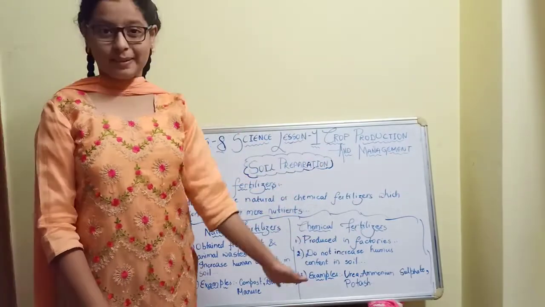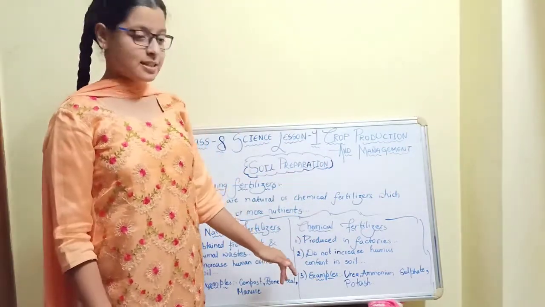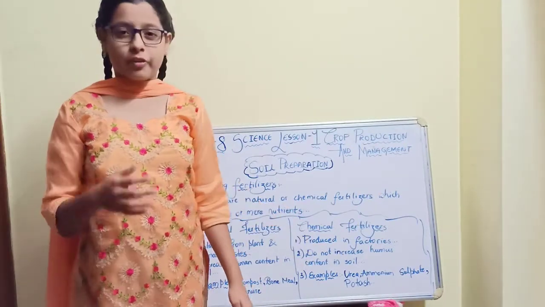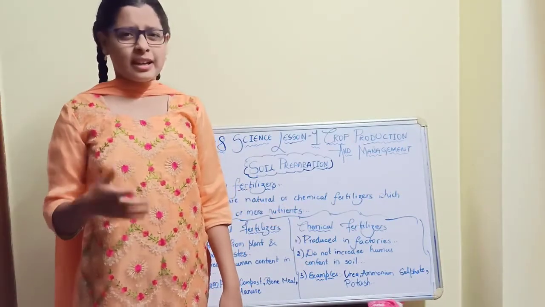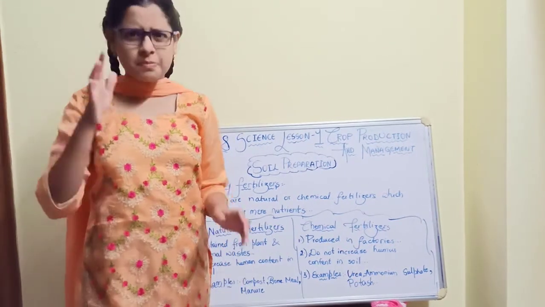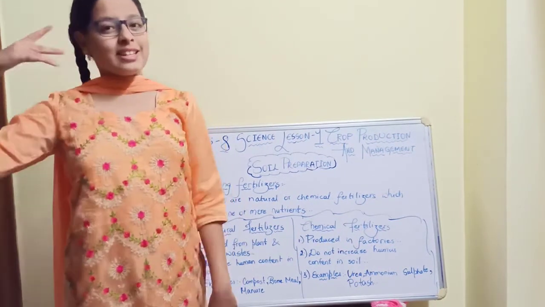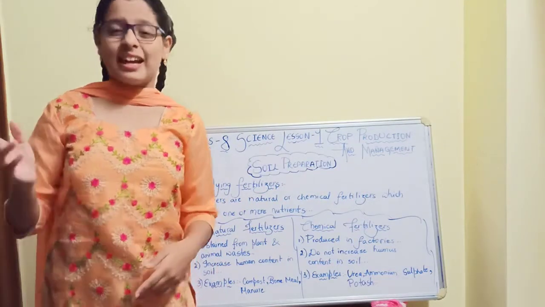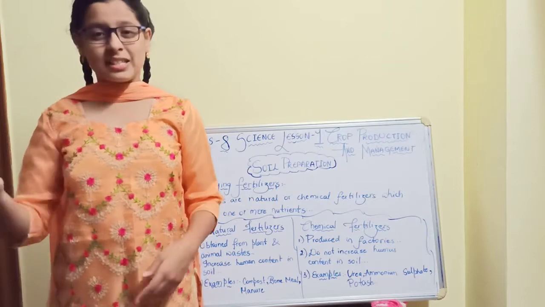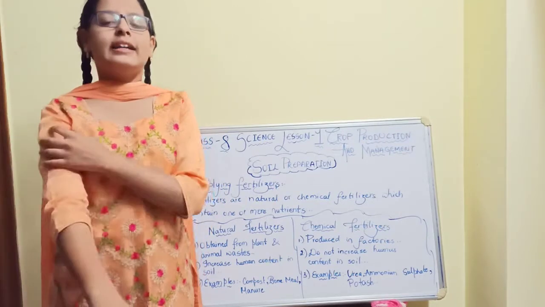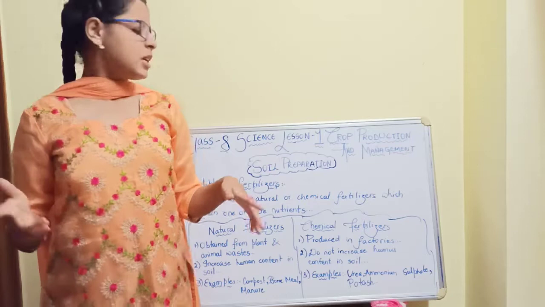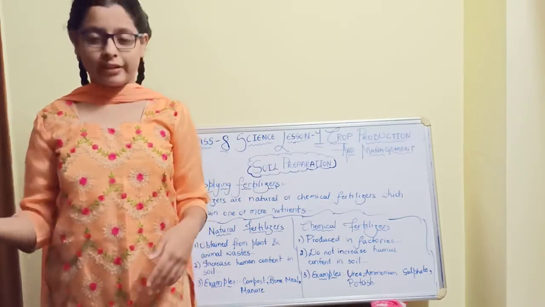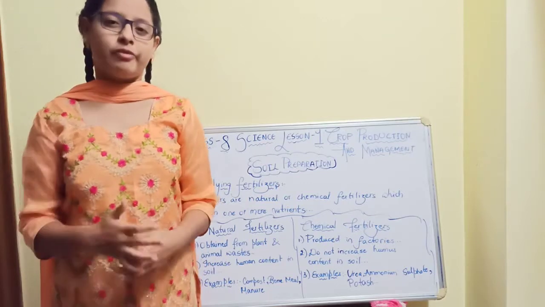Coming to the chemical fertilizers, the first point is that they are produced in factories. How are they made? The wastage which is left over in the factories is released outside and mixed into the water. So chemical fertilizers are produced from the factories.